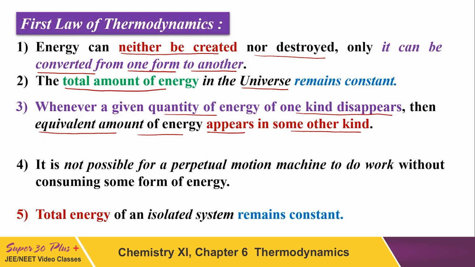Total energy remains constant, and it is not possible for a perpetual motion machine to do work without consuming some form of energy. So no machine can work without expenditure of energy. And the total energy of an isolated system remains constant.